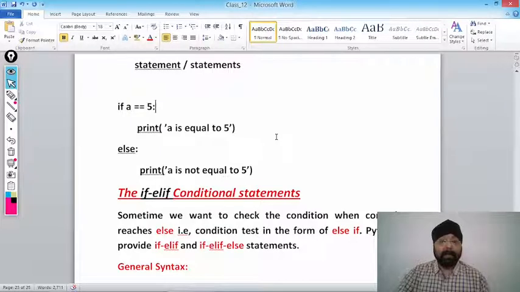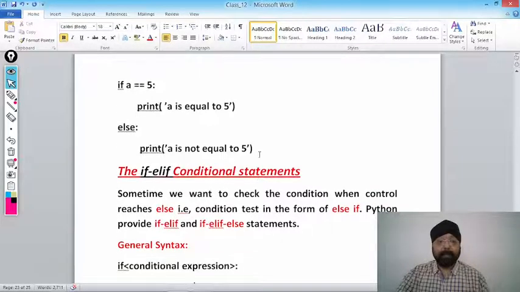Why? Because the requirement says कि अगर A equal to 5 होगा तो आप ये set of statements execute कीजिए, अगर A equal to 5 नहीं होगा तो ये statement execute कीजिए. That is why we are using else here. If A equal to 5, execute print A is equal to 5, else print A is not equal to 5.